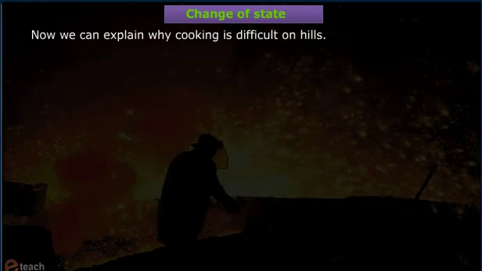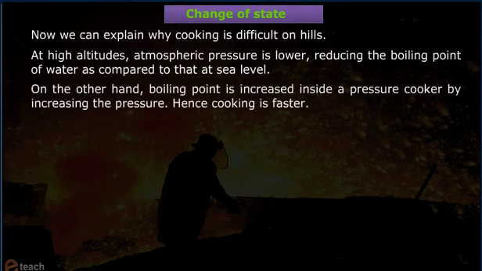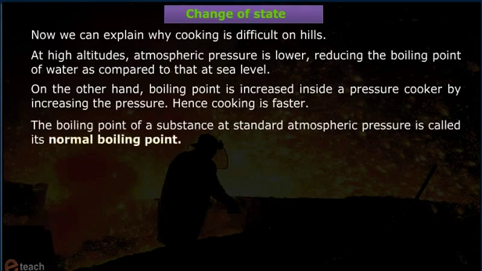Now we can explain why cooking is difficult on hills. At high altitudes, atmospheric pressure is lower, reducing the boiling point of water as compared to that at sea level. On the other hand, boiling point is increased inside a pressure cooker by increasing the pressure. Hence, cooking is faster. The boiling point of a substance at standard atmospheric pressure is called its normal boiling point.